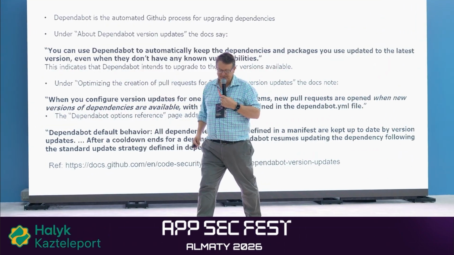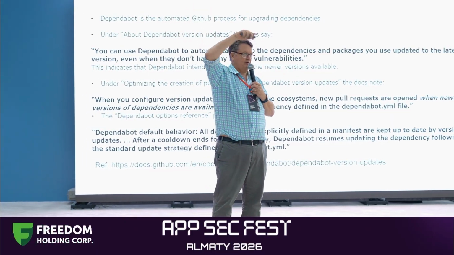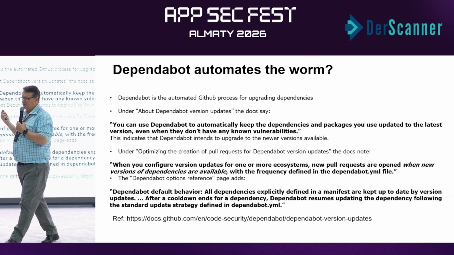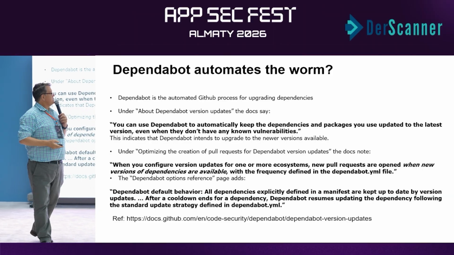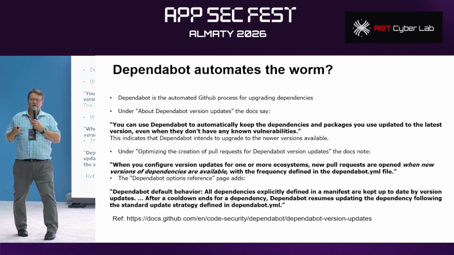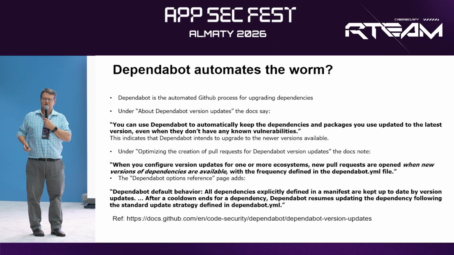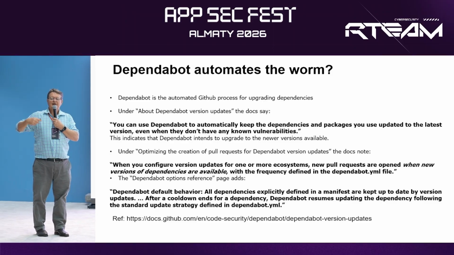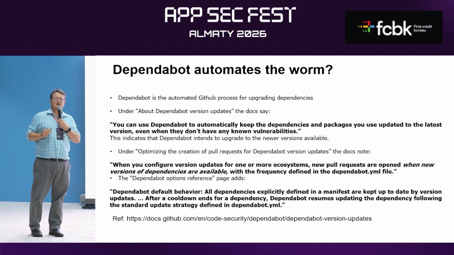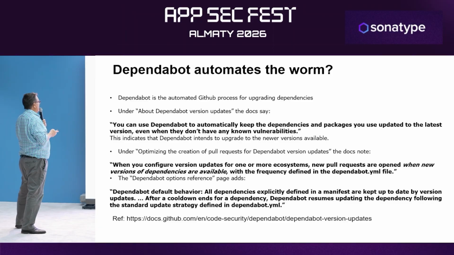All right. Now, Dependabot. Who here has heard of Dependabot? You've heard of Dependabot? Okay. So what is Dependabot? Dependabot is a tool from GitHub. And what does Dependabot do? Dependabot automates the process for upgrading your dependencies. It automatically goes and gets the latest. Dependabot doesn't check if it's vulnerable, it just goes and downloads the latest.